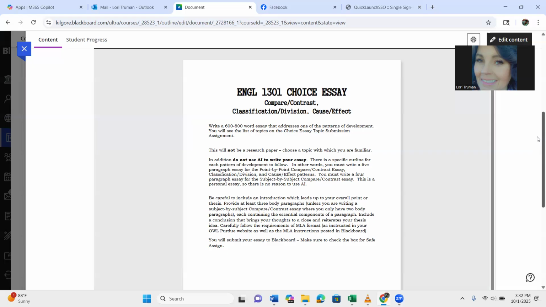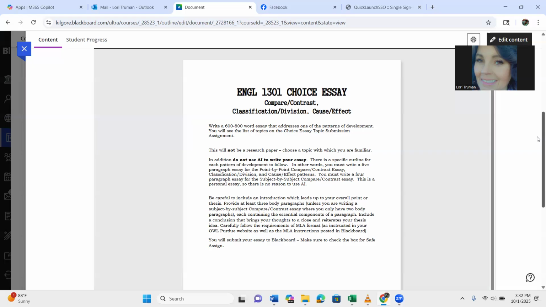This is not an assignment where you can use AI. Can you use AI to generate some ideas or polish up your paper a little bit? For sure. But I promise you, I can tell when you have just told ChatGPT, hey, write an essay on the effects of stress on a person, because chances are it's going to be 10 to 11 paragraphs. It's not going to follow the structure that I've given you.